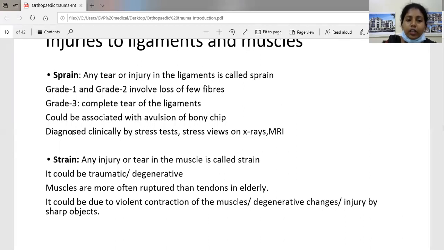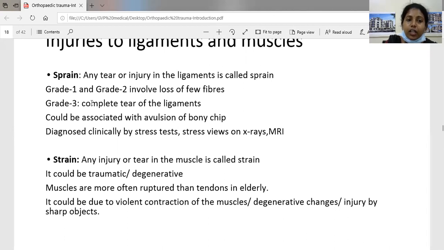Mostly in grade 1 and grade 2, they'll have only pain at the injury site. But in grade 3, there will be opening up of the joint. Even in stress views on X-rays, we can see the opening up of the joint. Other investigations to diagnose a ligament sprain are MRI and arthroscopy.